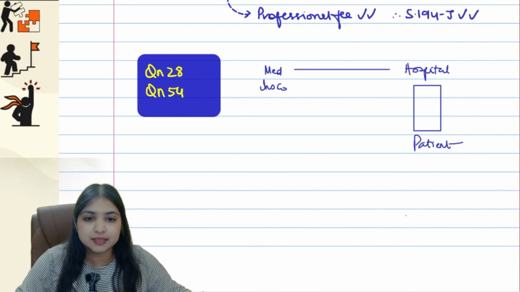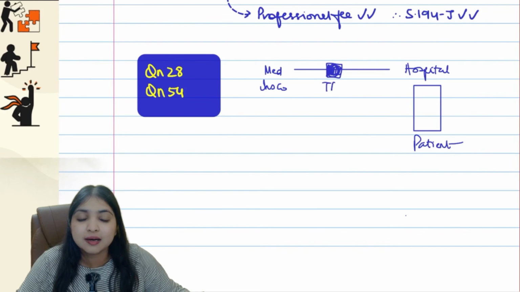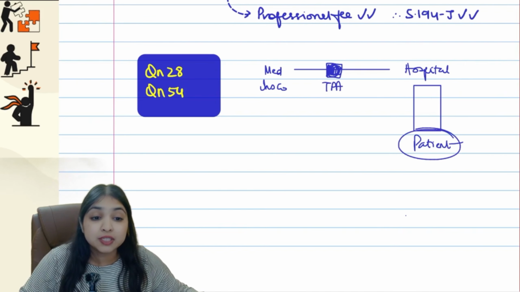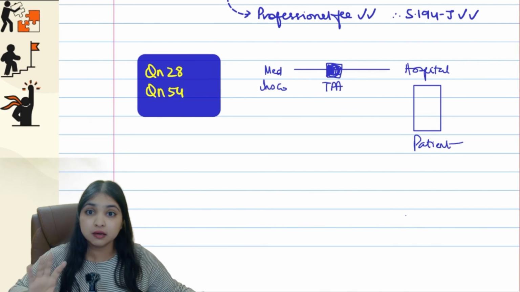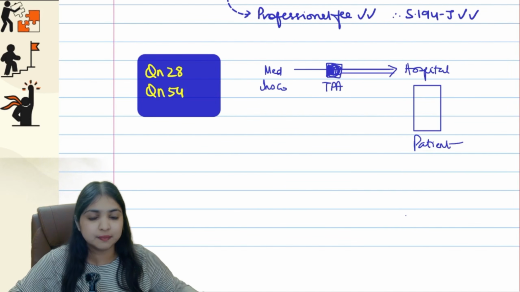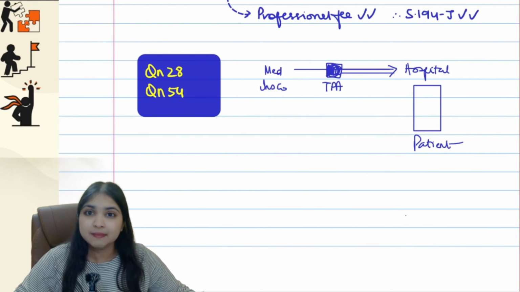Now here what happens is the medical insurance company does not directly deal with hospitals, guys. Instead, they have intermediaries in between. These intermediaries are called third party administrators. So whenever a person goes to the hospital, gets medical treatment done, and if this person has a medical insurance policy, then the third party administrator will directly make the payment to the hospital. The patient does not have to make the payment of the hospital bill. The third party administrator on behalf of the medical insurance company will directly make the payment to the hospital.